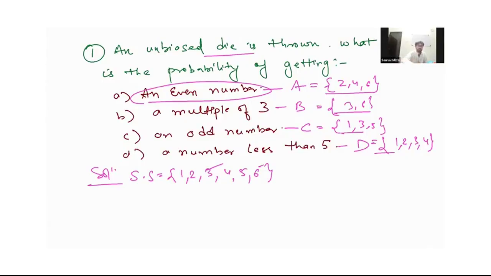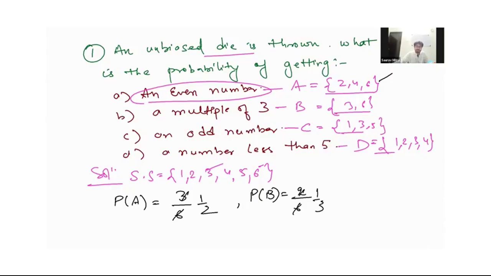Now we will calculate the probability. For event A, the number of favorable outcomes is 3 out of 6, so the answer is 1 by 2. The probability of getting a multiple of 3, event B, is 2 upon 6, that is 1 by 3.